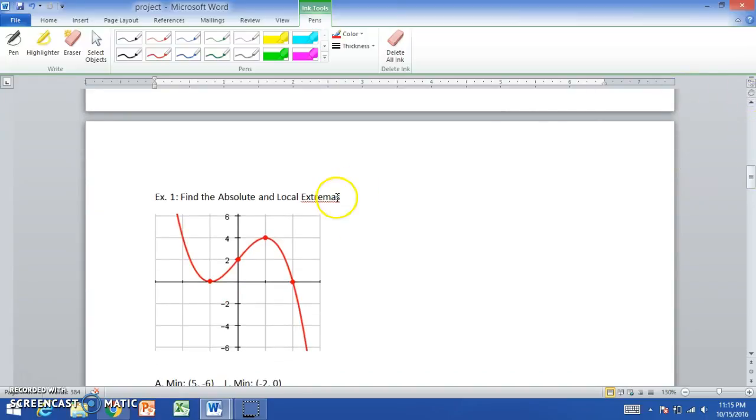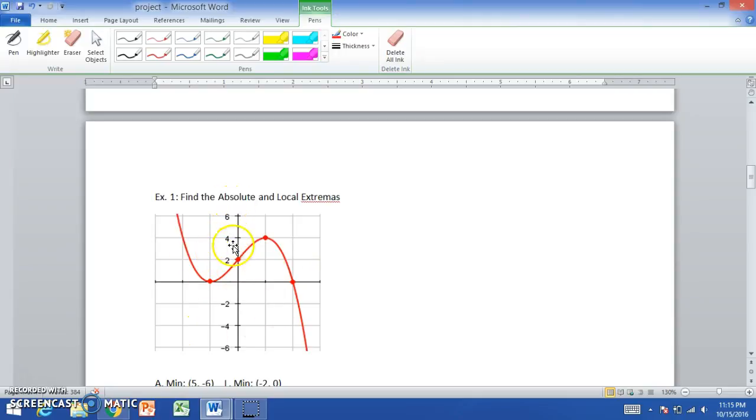Find the absolute and local extremas. We said in the definition of an absolute extrema is when f of c is the highest y value of f of x for the absolute maximum, and f of c must be the lowest y value for the absolute minimum.